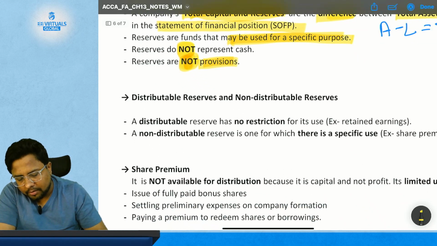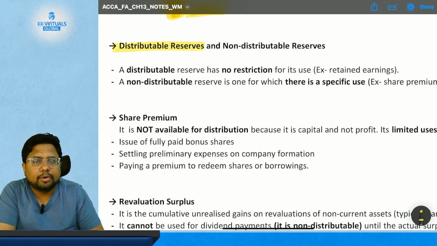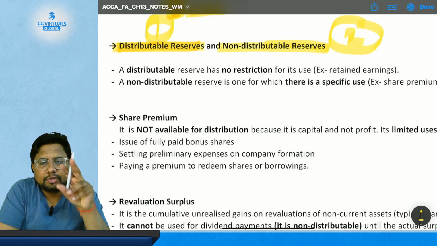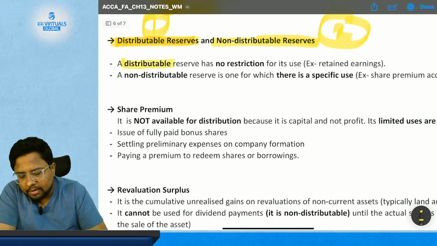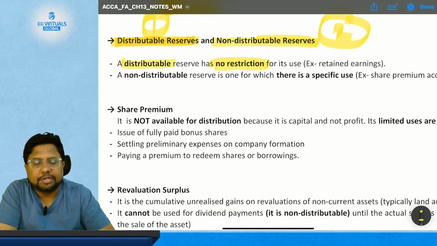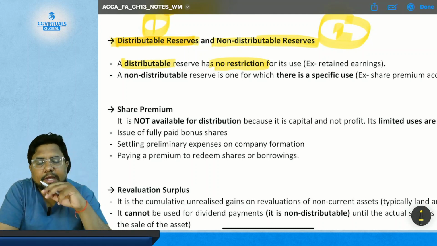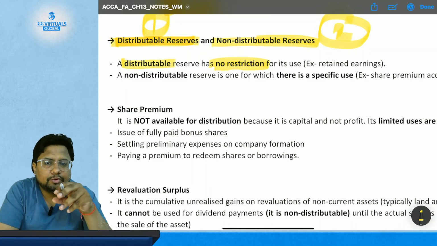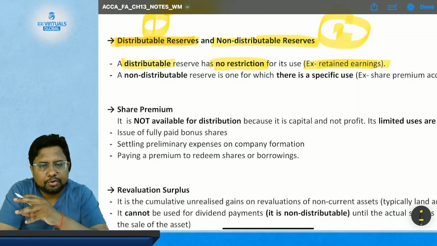Now we come to the topic regarding the reserves only. The reserves are divided into two categories. The first one is distributable reserves, and the second one is non-distributable reserves. The distributable reserves have no restriction. That means they can be used for any purpose. For example, retained earning is an example of distributable reserves.